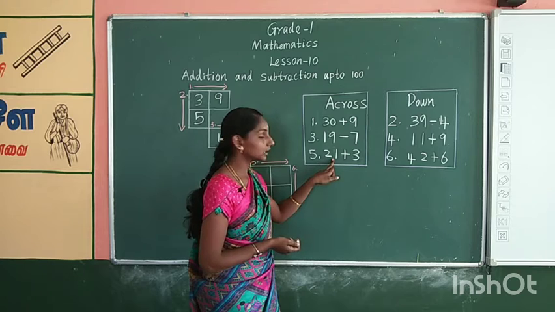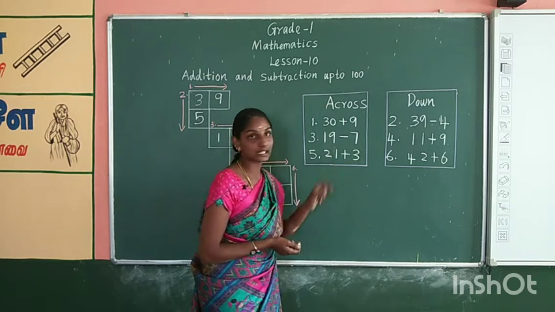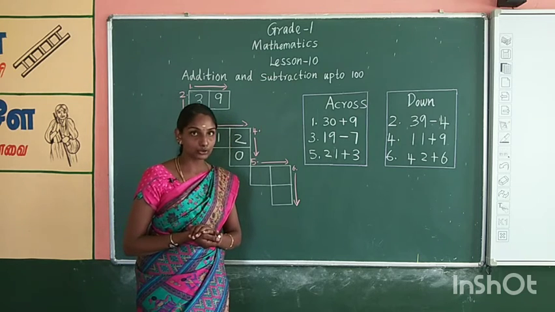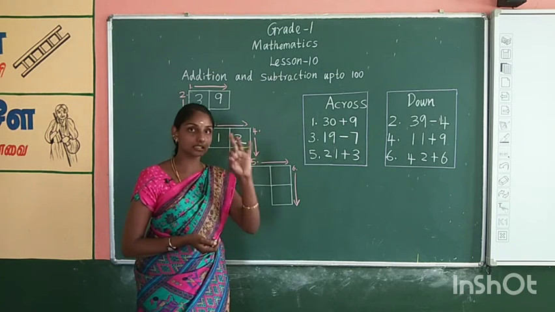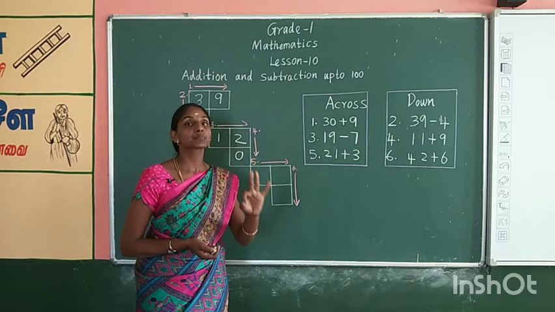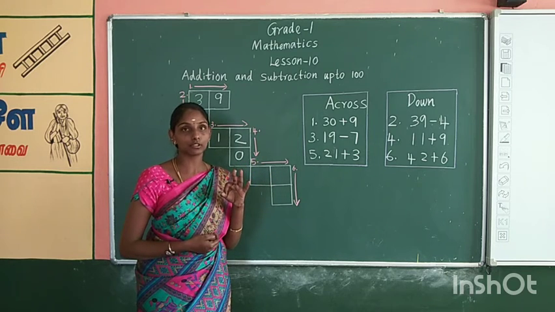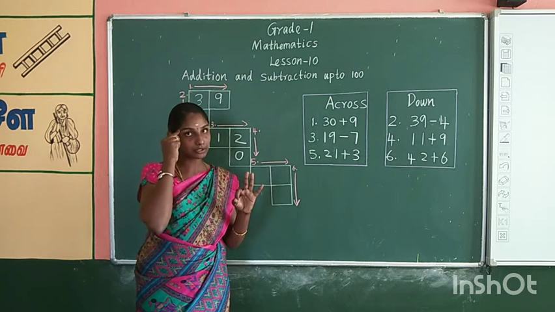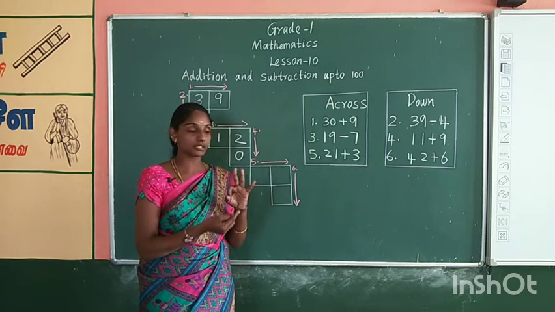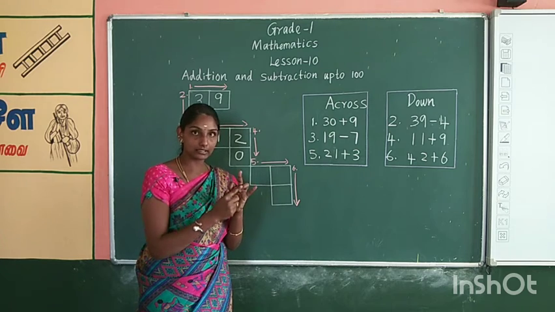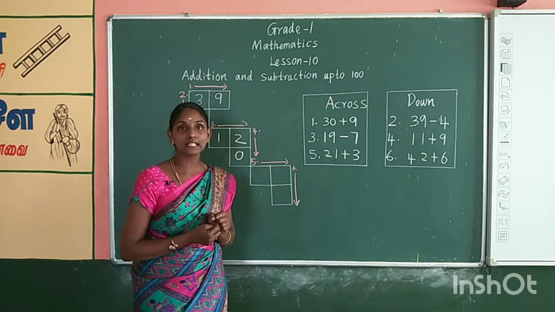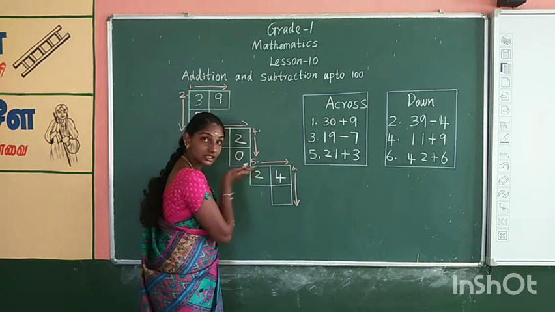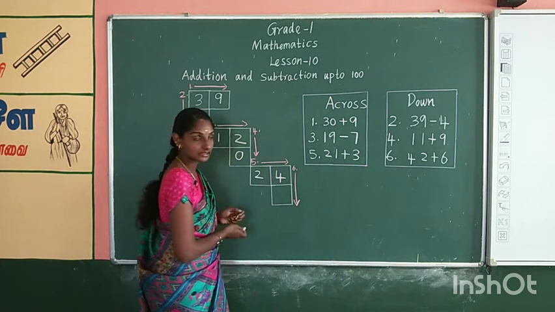See the question. 21 plus 3. That means we have to add 21 and 3. Shall we use forward counting? Yes. Take 3 fingers in your hand. Start counting forward. Where do we start? We have to start from 21. Keep number 21 in your mind. Start from 22. 22, 23, 24. What's the answer? Yes, 24. The direction is across, so we have to write like this.